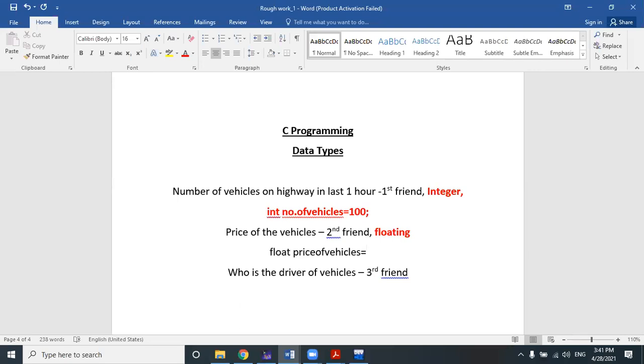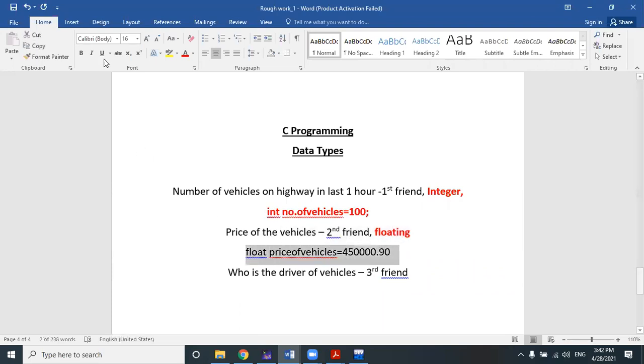I am not going to share the 100 vehicle prices, only one vehicle price. Suppose the vehicle price is 4,50,000 and 90 paisa, like this. So this is the price of a vehicle.